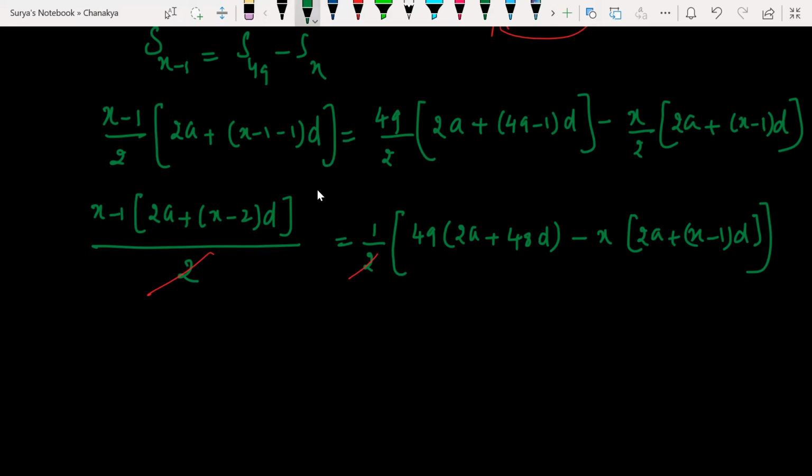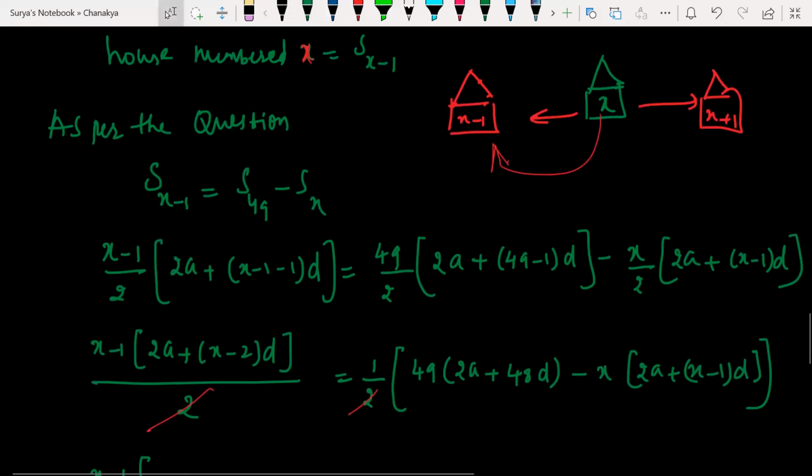Now tell me, solve this now. What am I going to get here? Tell me x minus 1. What is the value of a here given? Any value?